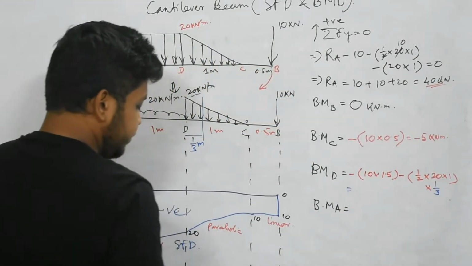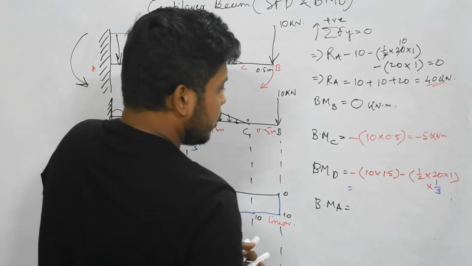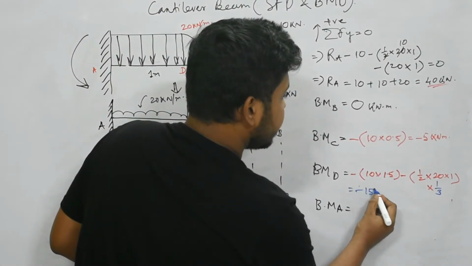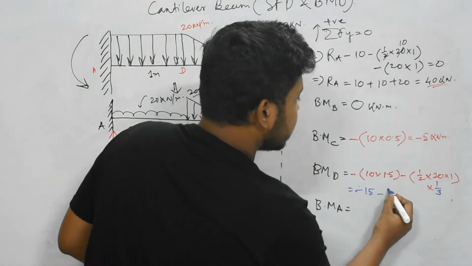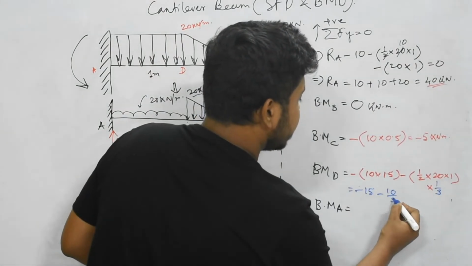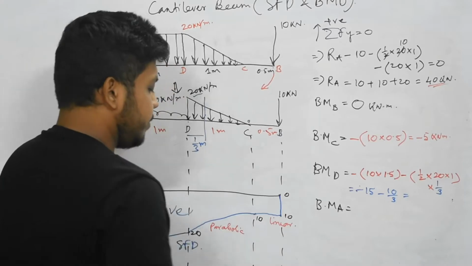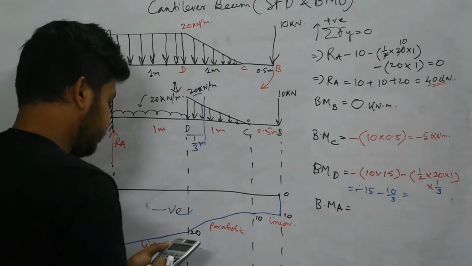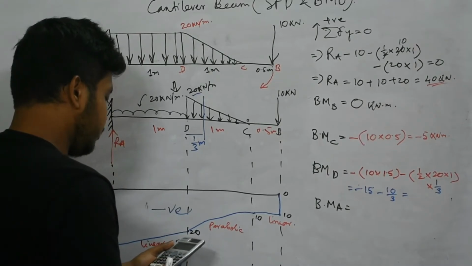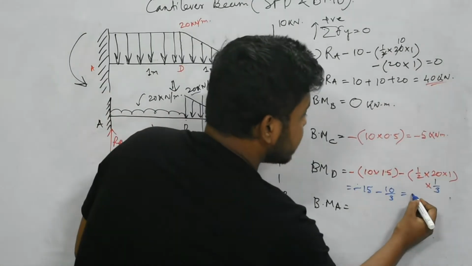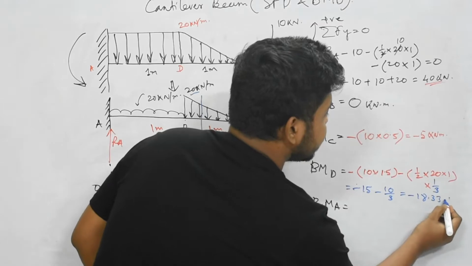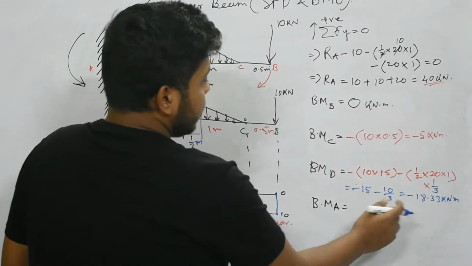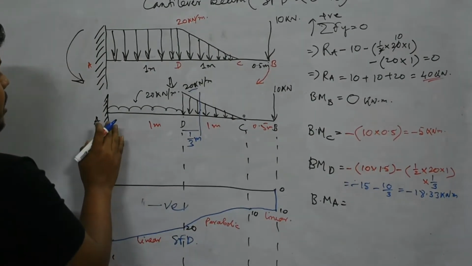So this will be minus 15 minus 10 by 3. If we calculate this, we have minus 18.33 kilonewton meter.